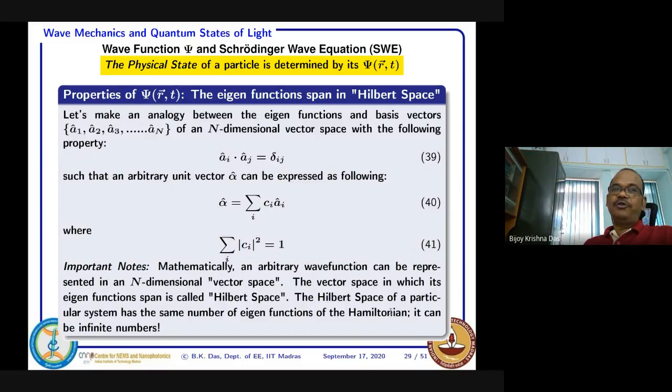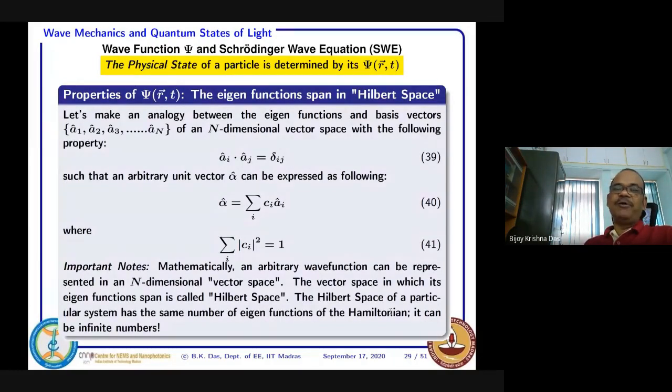Another thing we are talking about is the operator. Whenever you operate on a wave function, you are supposed to get a value that you can expect from a measurement by an instrument. So what should be the mathematical form of that operator?